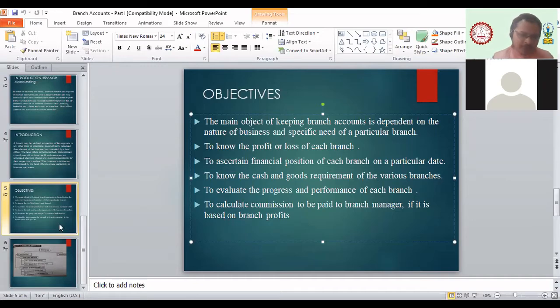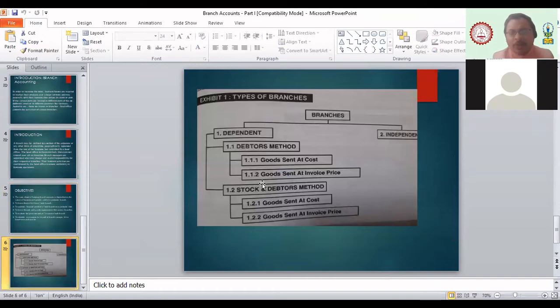No, sir. Okay, fine. Then the next part: there are two different types of branch. As I said, the first type is the dependent branch and the second one is the independent branch. Can anyone try to tell me the difference between these two? What do you mean by dependent branch and what do you mean by independent branch? Anyone? Just try, na beta?